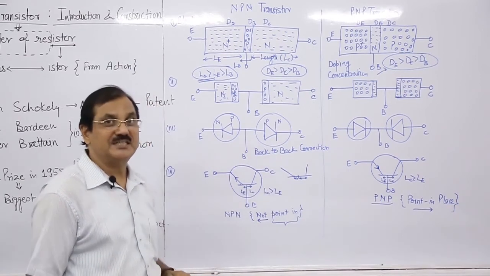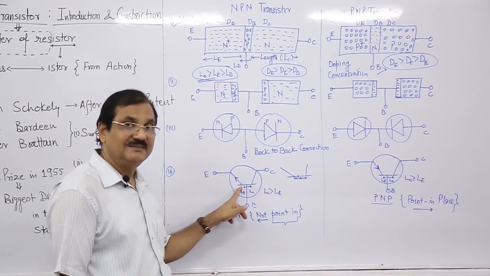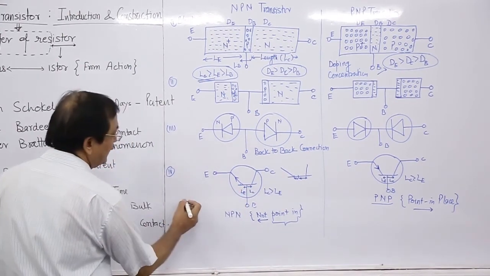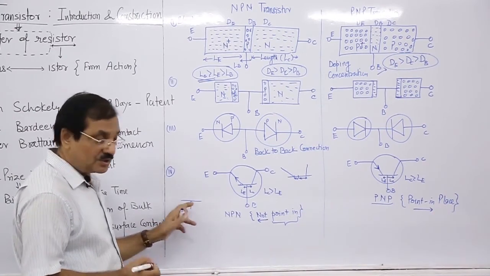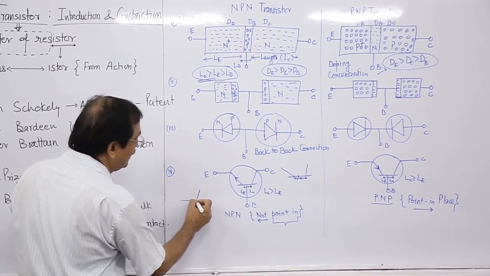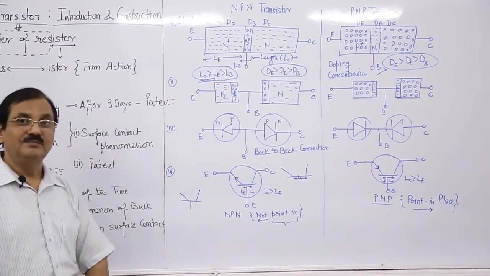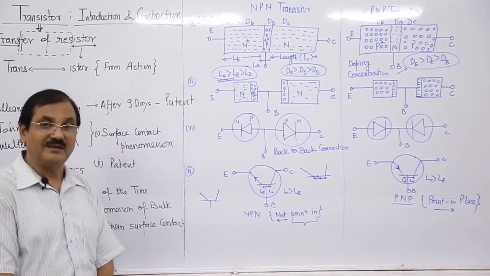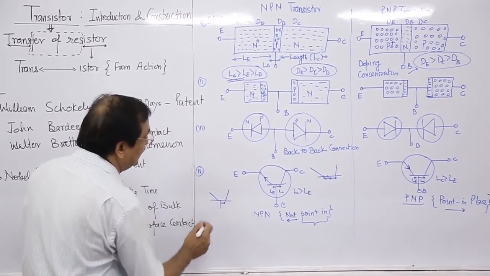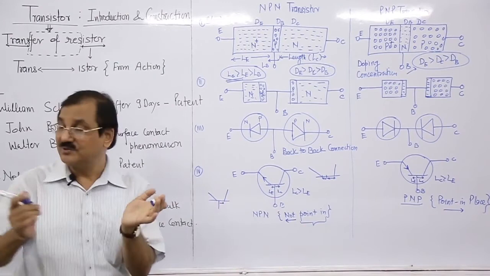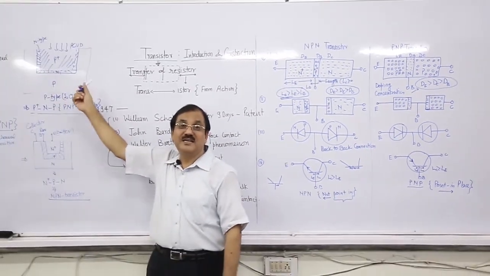The second point is the length, the touching length from the base. Suppose this is the base point, so base is in the middle. The collector is farther from this point, and the emitter is nearer to the base terminal. This indicates that this whole part is bigger.